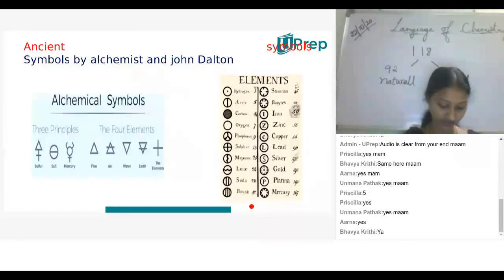He has given different symbols. We can see here hydrogen as a circle with a dot at the center.